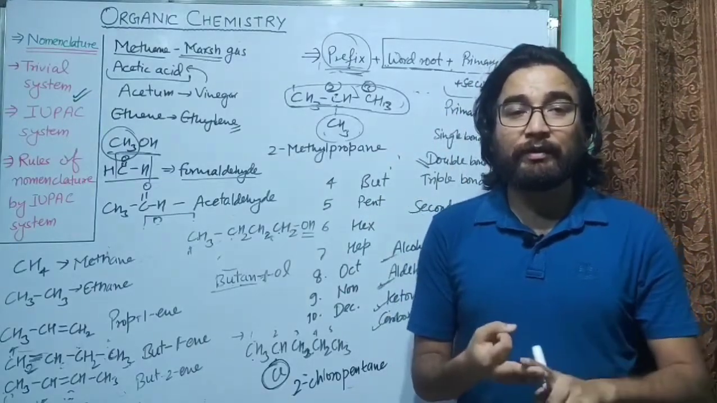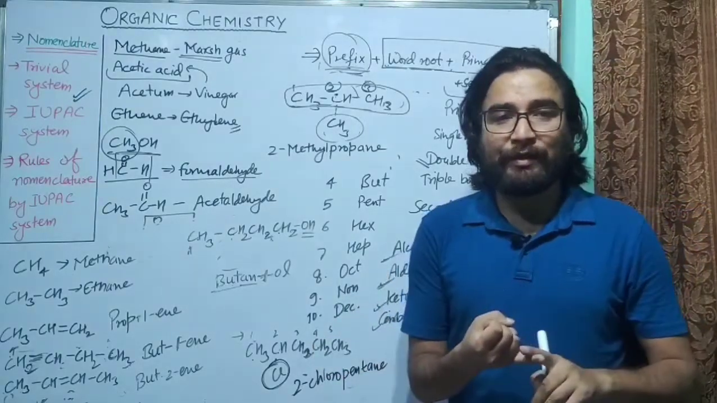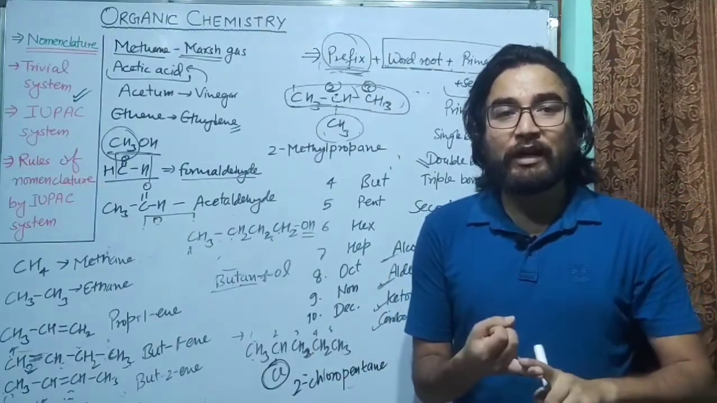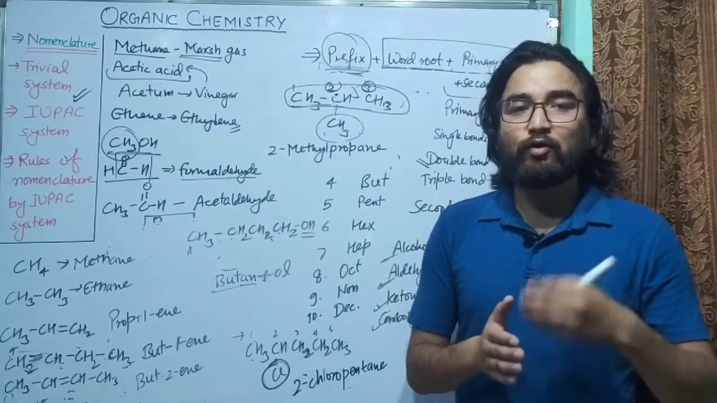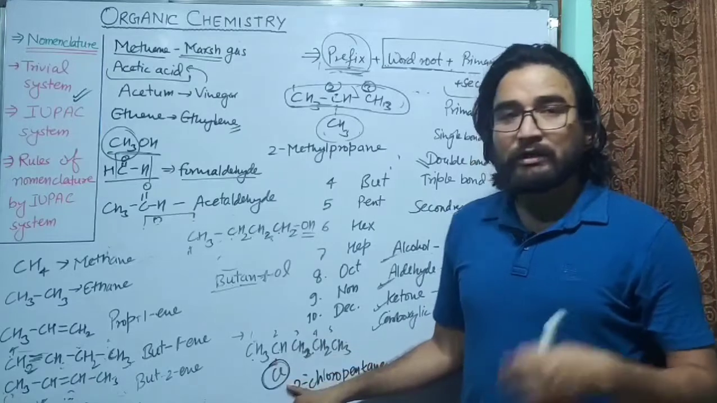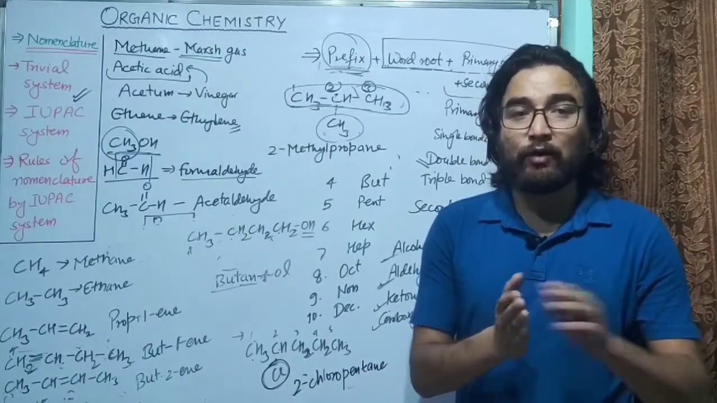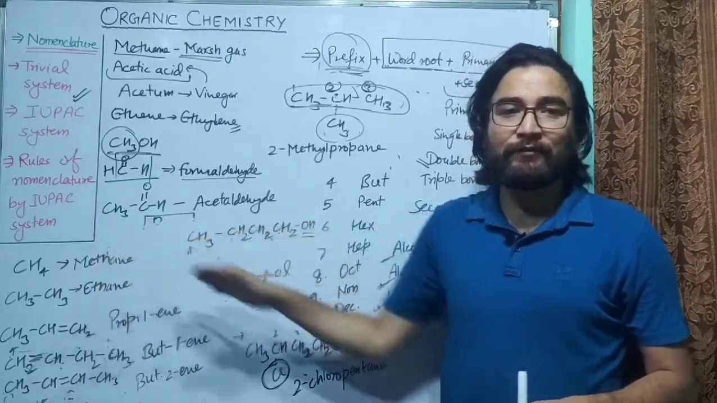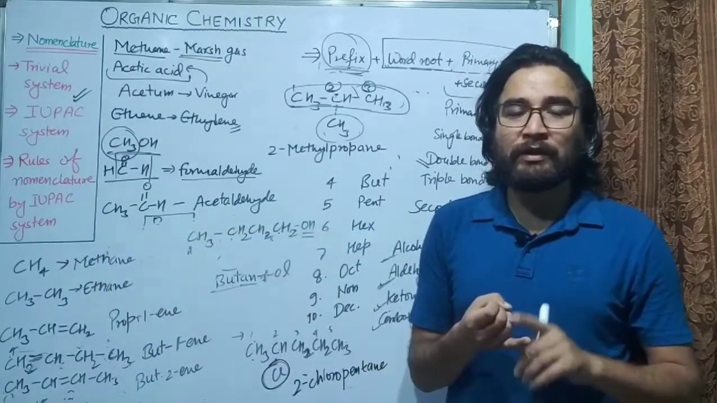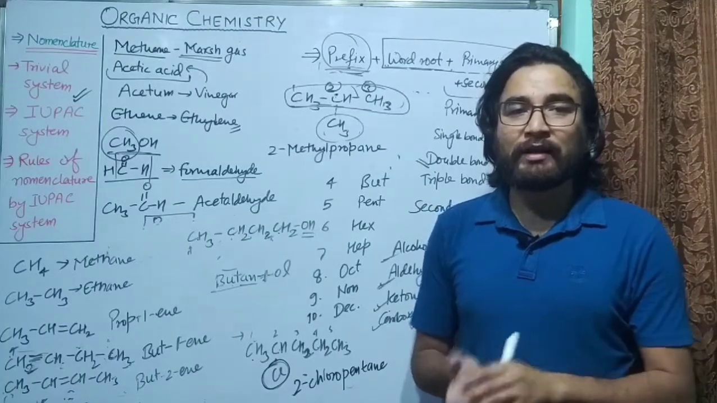The second rule says: the number for the substituent, or the number for the primary suffix, that is double bond or triple bond, or the number for the functional group. To which carbon atom the functional group is attached, to which carbon atom the double or triple bond is there, or to which carbon atom the substituent group is attached, you also have to mention that number. And how do we decide that number? We count from either side, and we see that there should be a lower number for the carbon atom at which these groups are attached.